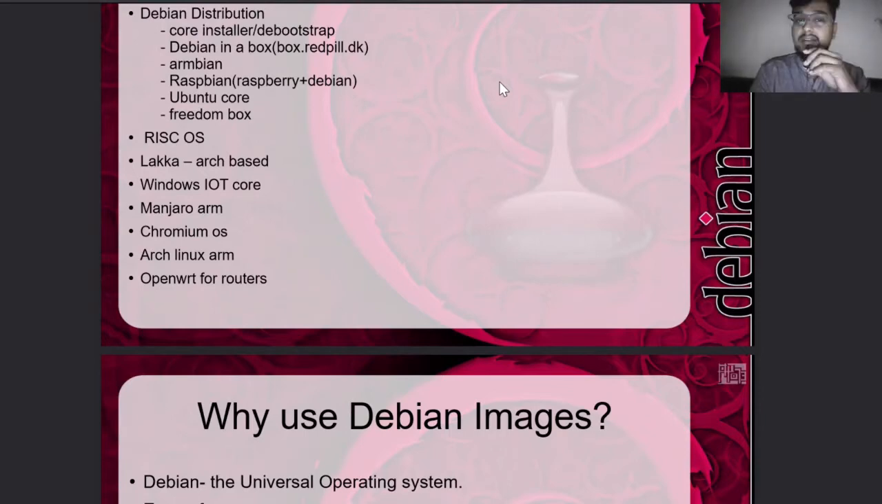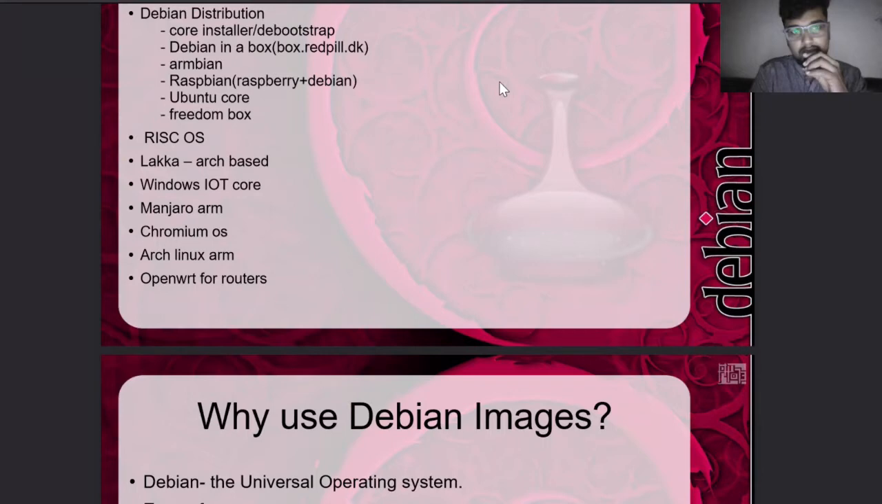Debian is widely supported. We have a core installer for Debian, which is around 200 to 300 MB, and we can debootstrap things into the OS. Debootstrap is like sending the whole contents of Debian into a machine and making it a pure Debian blend. Debian in a Box is an initiative by Jonas Medegaard. You can search for box.redbuild.dk, and let's try to install this now.